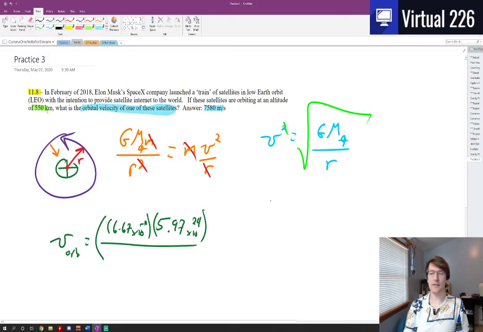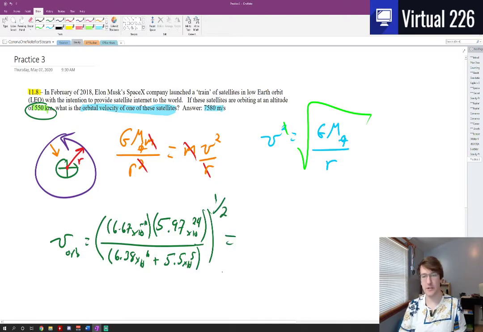Now this orbital radius is actually going to be the radius of the Earth, because we have to get from the center of the Earth out to the surface, plus the altitude. So it's going to be the radius of the Earth plus the 550 kilometers. And our radius of the Earth is 6.38 times 10 to the 6th, and then we need to add the 550 kilometers, so that's plus, if we convert that, 5.5 times 10 to the 5th in meters. And this is all to the 1/2 power, because that's the square root. And at this point, it's just calculator time, plug and chug.